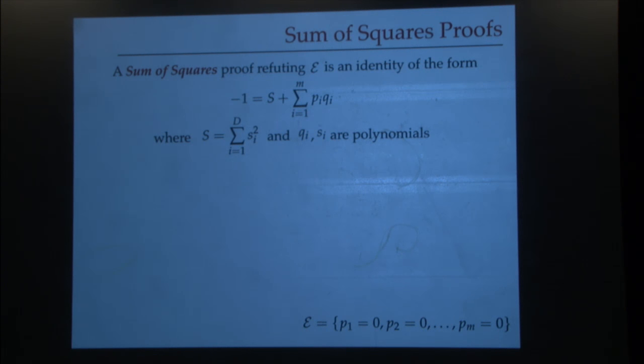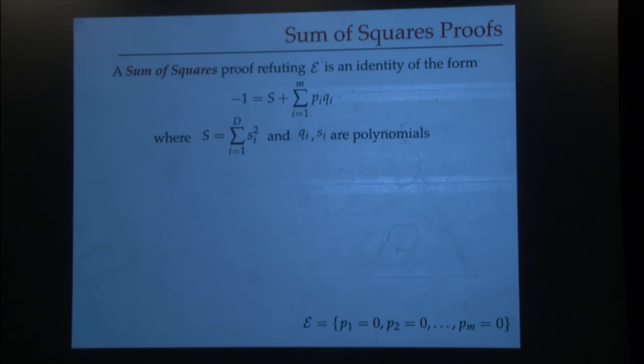So I was telling you that I'm going to restrict to a certain structured notion of proof in order to make progress on the existence of short proof question. This restriction is going to be what I call sum of squares proofs. Okay? So what does this do? Remember that we had a system of polynomial equations p1, p2 up to pm. A sum of squares proof refuting these equations, in other words, proving infeasibility of this system, is an identity of the following form. Okay? It expresses -1 as s, which is going to be a sum of squared polynomials, and some sum of pi times qi, where qi are going to be arbitrary polynomials.